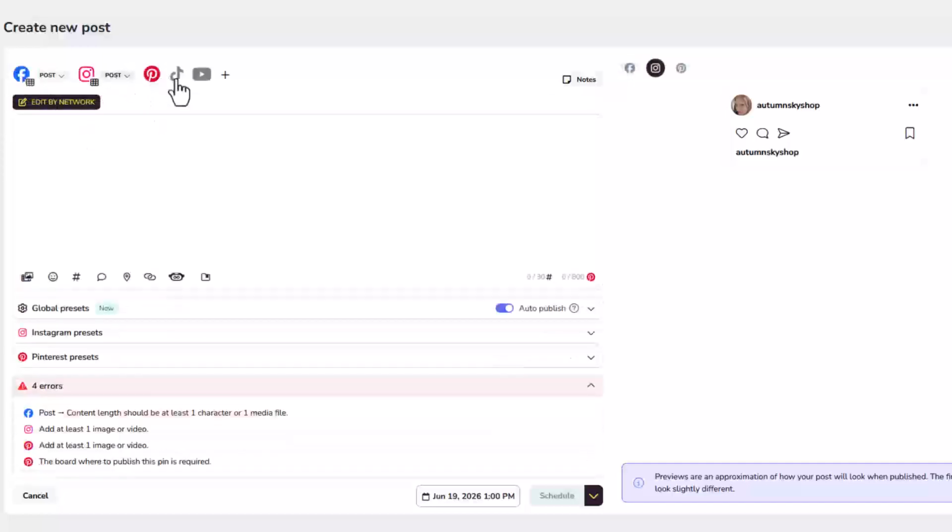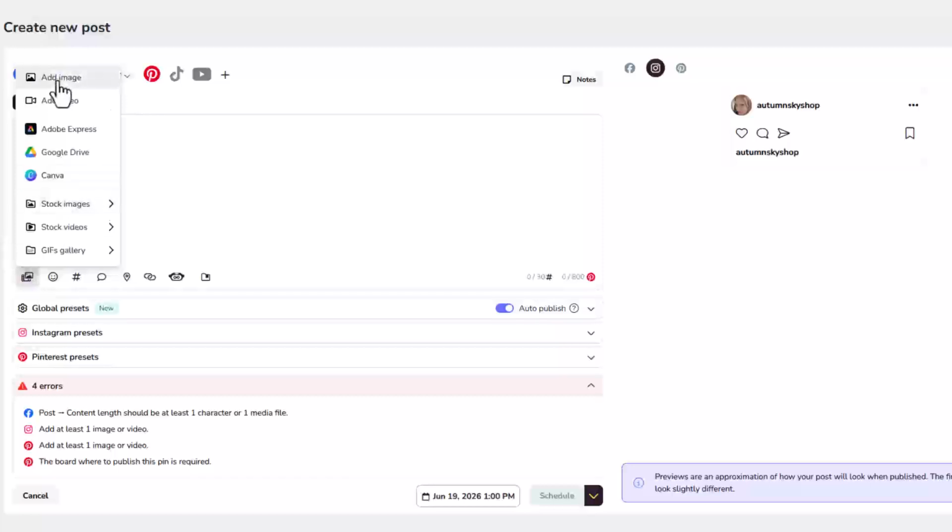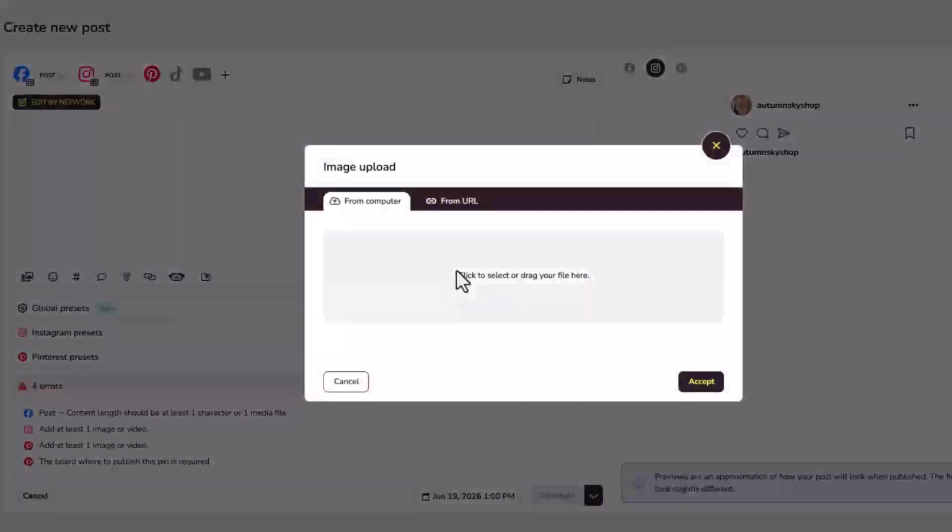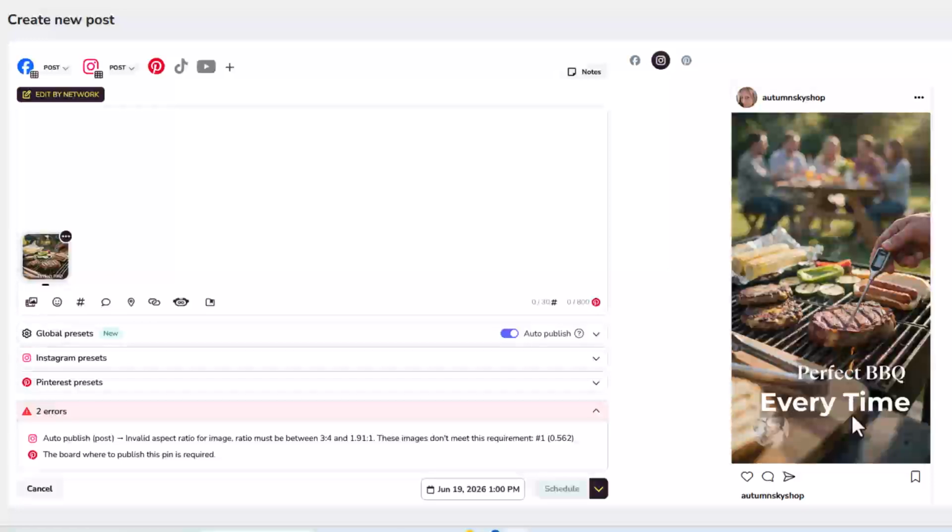I can't do the TikTok and I can't do the YouTube short right this moment. My goal is to get these turned into videos so that I can do that for both of those. And I'll let you in when I go to do that because turning a picture into a video is so much fun. Okay, so we're going to start off with the first picture. You get your pictures down here in multimedia. We're going to add an image. We're going to go look for it.